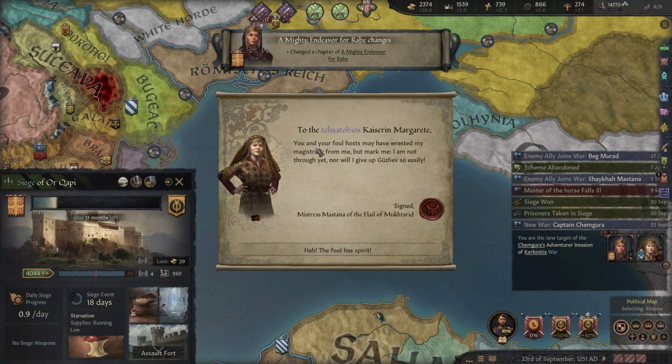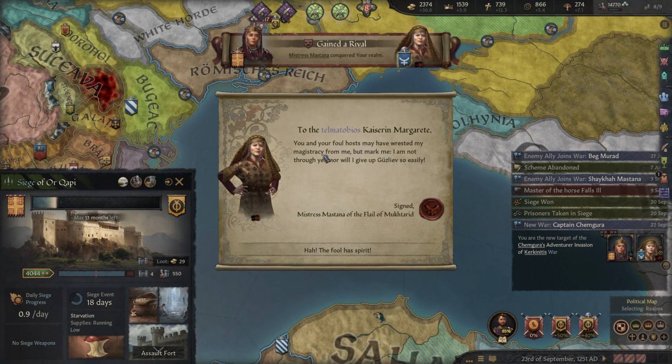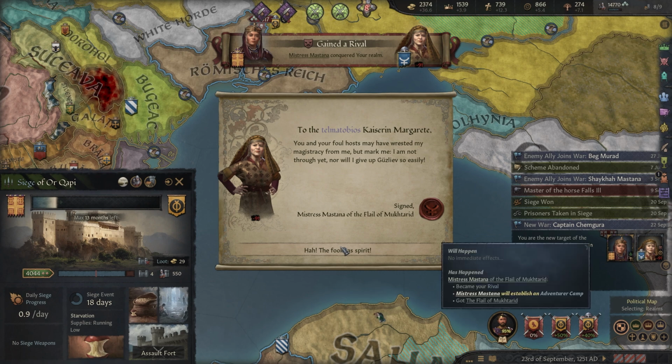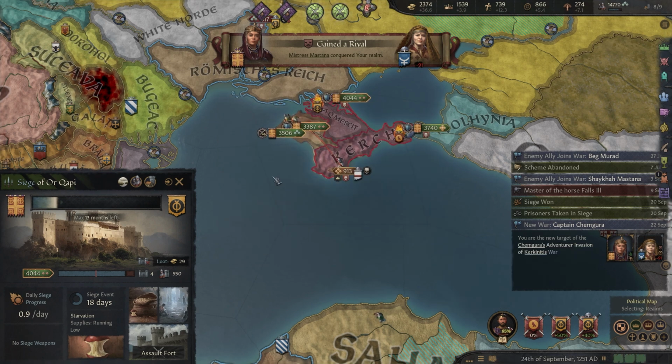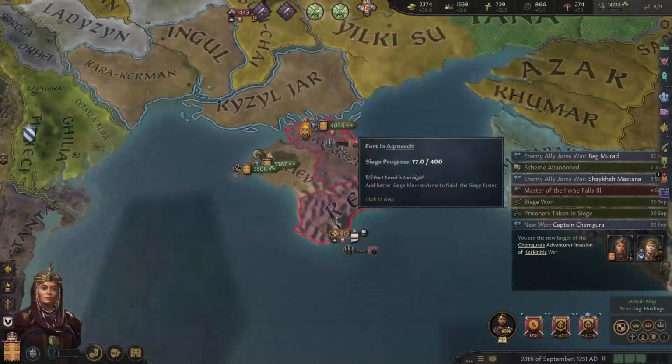To the Telmatobios, Kaiserine Margaret, you and your foul hosts may have wrested my magistry from me, but mark me, I'm not through yet, nor will I give up Guzliev so easily. Ha! The fool has spirit. He will establish an adventurer camp. Oh no, I'm so scared.